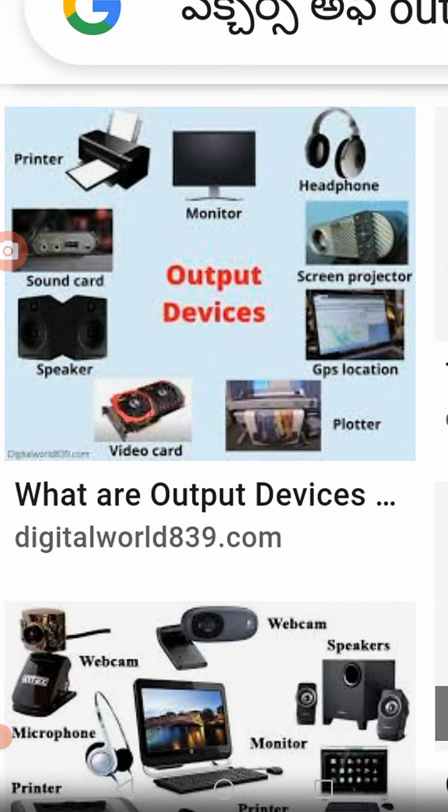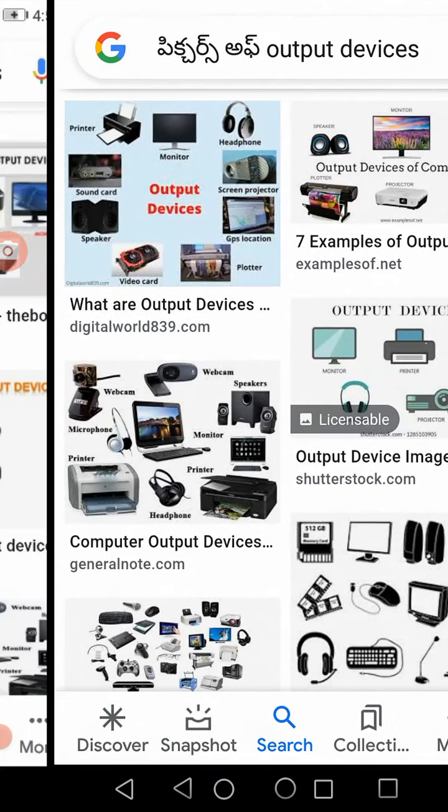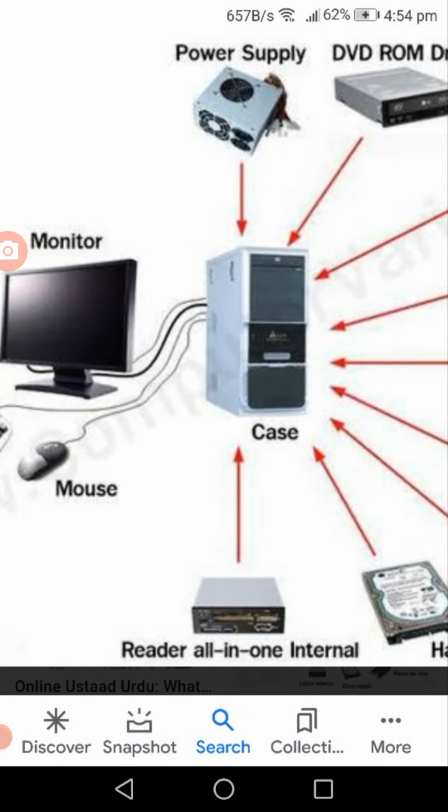So through the monitor you can see whatever output is given in the form of pictures, either text or video. This is about the output devices. So the total thing you should learn is that the input device is over, then the output device and the processing device. When you talk about the processing device, the CPU will be considered as the processing device.